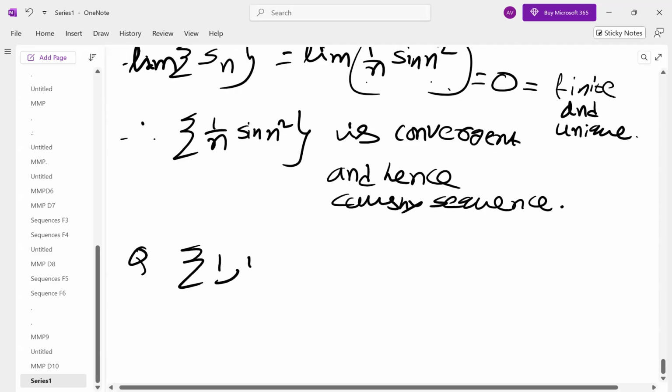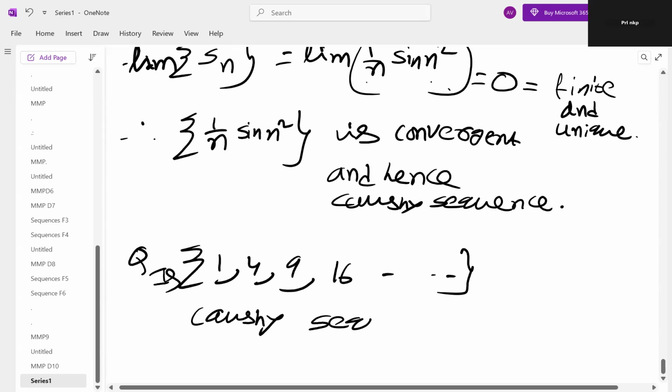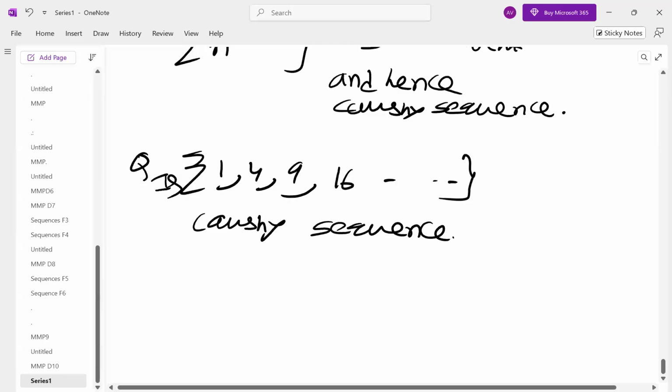What can you say about this? Is this a Cauchy sequence? No, madam. Not a Cauchy sequence. Why is it not a Cauchy sequence? What is the limit?